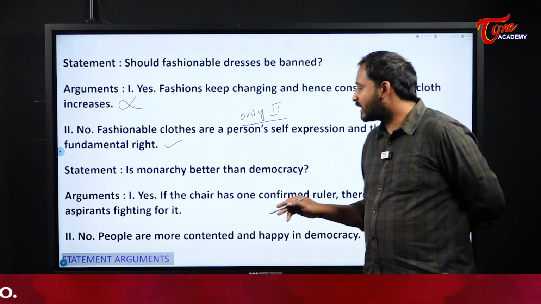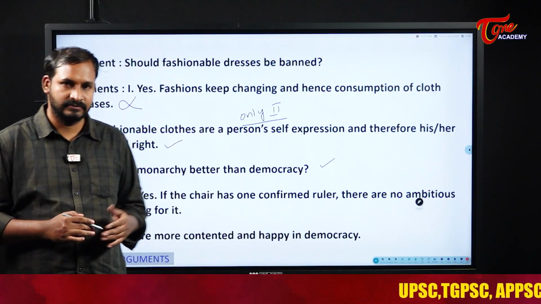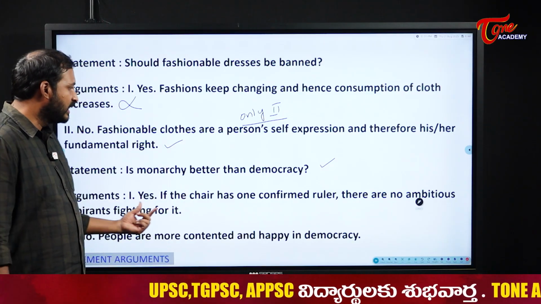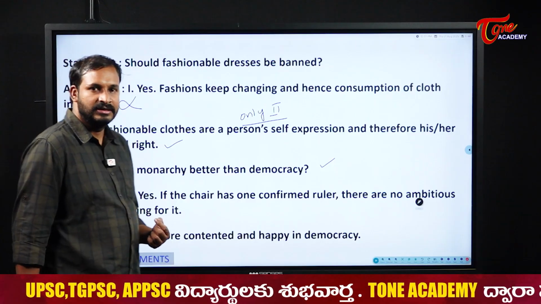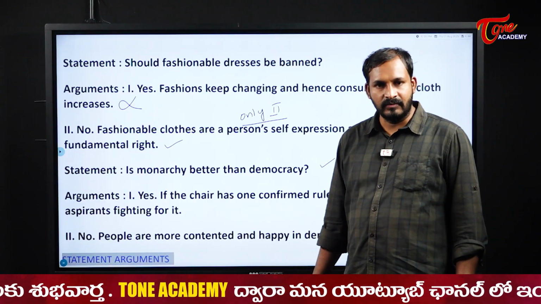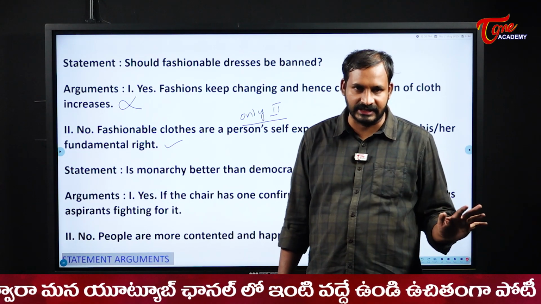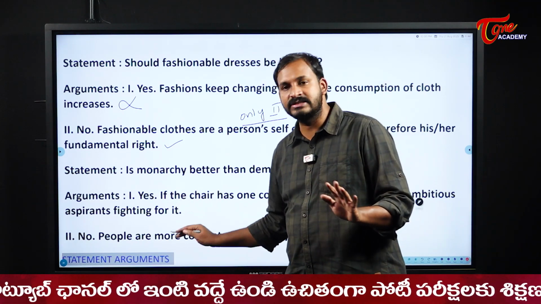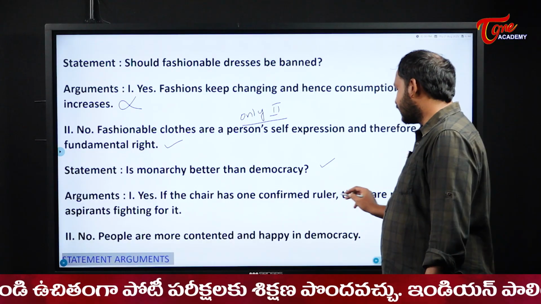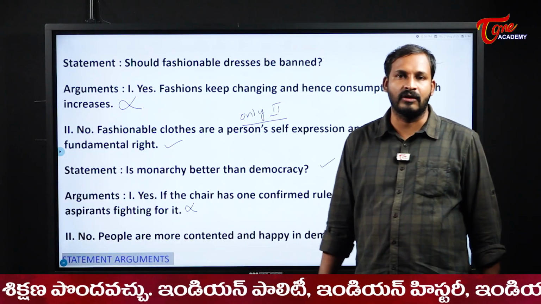Next, is monarchy better than democracy? That is the thing they are telling. Yes, if the chair has one confirmed ruler, there are no ambitious aspirants fighting for it. Because of that reason, is that a strong argument? Don't tell that monarchy is better or democracy is better. Here that is not the context. Here you need to tell yes or no based on the given argument. If the chair has one confirmed ruler, there are no ambitious aspirants fighting for it. That is completely not a perfect or strong argument for us.